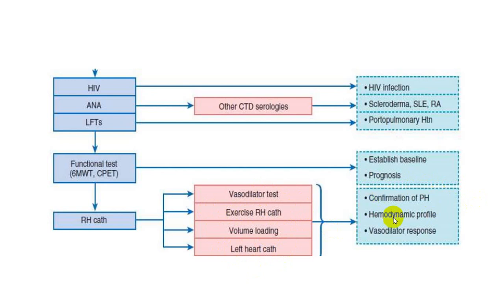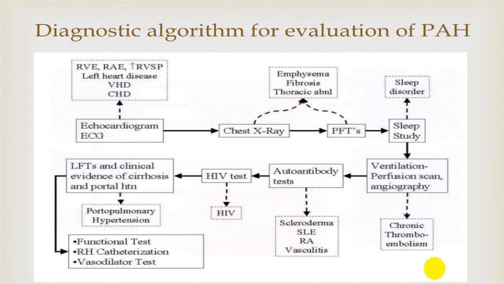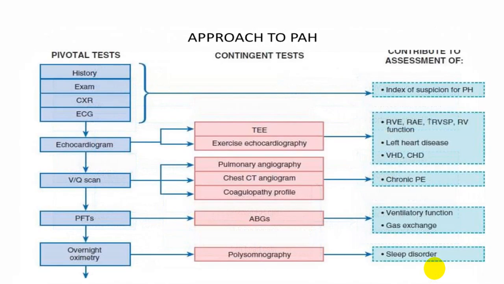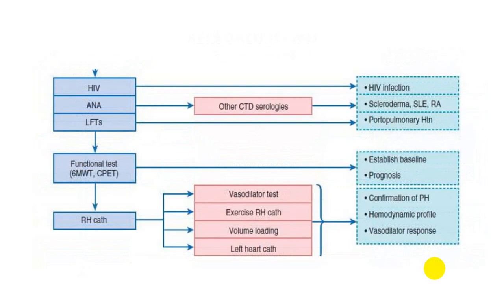You can have a hemodynamic profile, and you can also find out the pulmonary vasodilator response, which will help you to decide what type of treatment you can go for. So these are all permutations and combinations, multiple. This is a good chart. This you can utilize very nicely for a person in whom you suspect pulmonary arterial hypertension. This is the base chart in 2 parts.